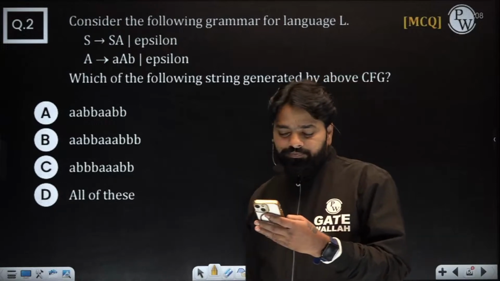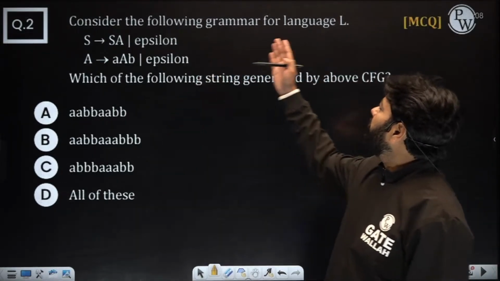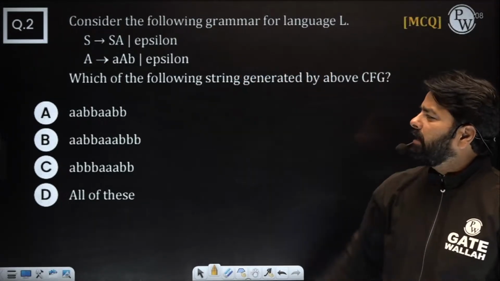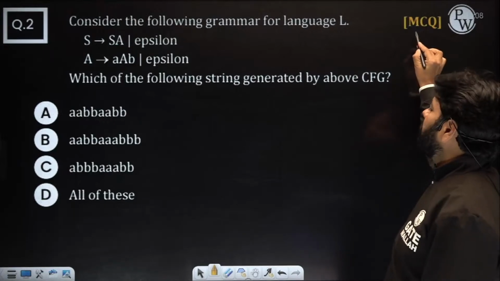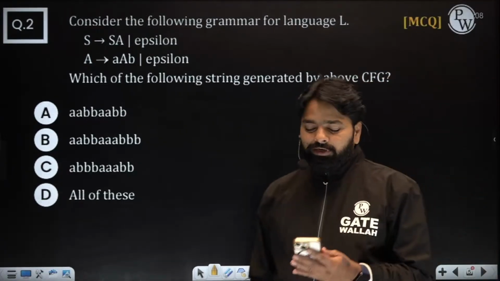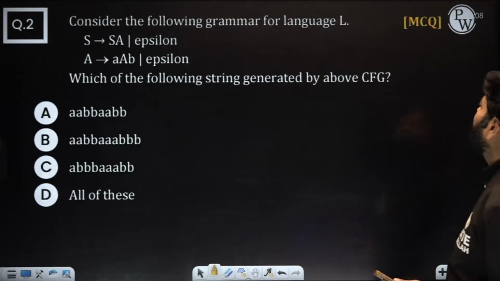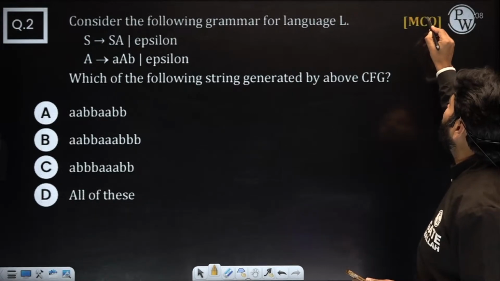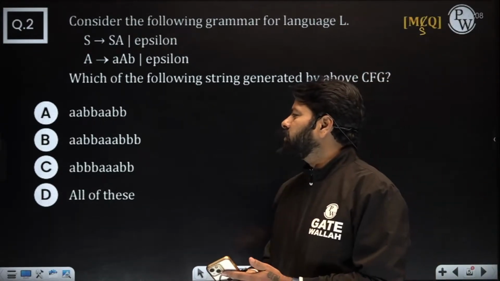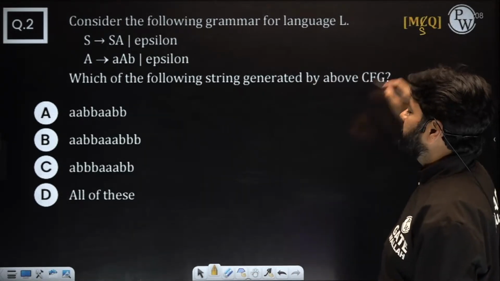Question number 2. Consider the following grammar for the language L. So you have something, which of the following strings is generated by the above CFG? So it's MCQ. Fine. Which of the following strings, if it is wrong, better to choose MSQ, because sometimes you may get multiple answers too. Which of the following strings is generated by the above CFG?